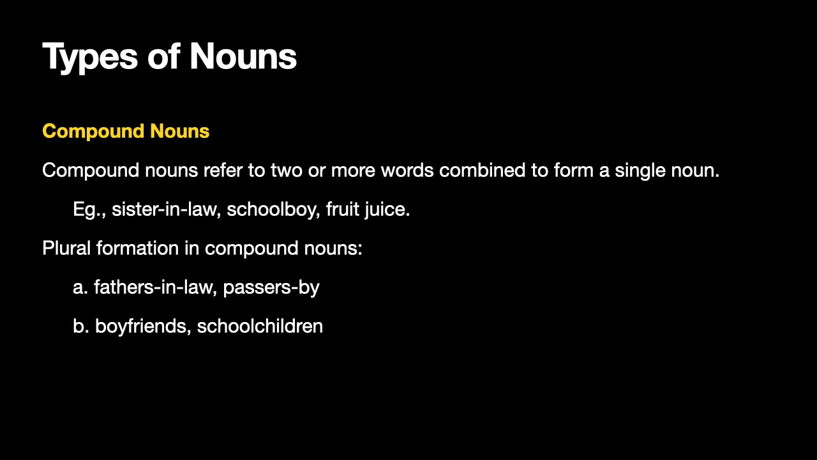Now, in these two or more words, all those words don't need to be nouns. Maybe only one word will be a noun, or maybe all of those words will be nouns. That doesn't matter so long as the combined word, the new word that is formed, is a single noun. So examples are sister-in-law, schoolboy, fruit juice, etc. And here you can see that some of these compound nouns are hyphenated, some are given as two separate words like fruit juice, and some are given as a single word like schoolboy.